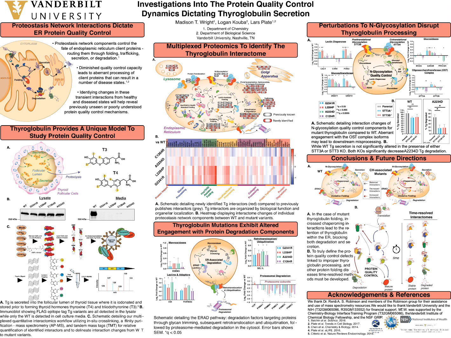The work presented here has allowed us to develop a model wherein, in the case of mutant thyroglobulin, increased chaperoning leads to the retention of thyroglobulin within the ER, which blocks traditional degradation of the mutant protein that may otherwise be degraded, but also prevents downstream secretion.